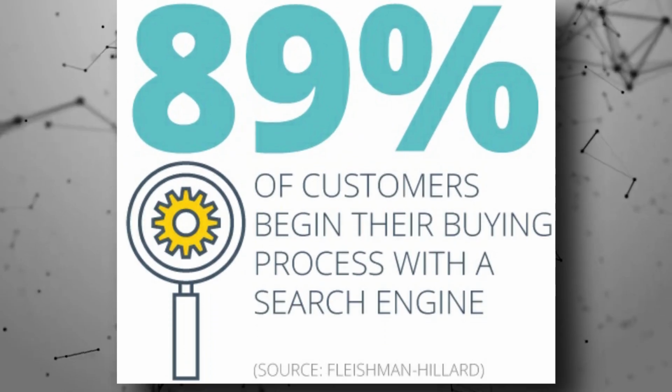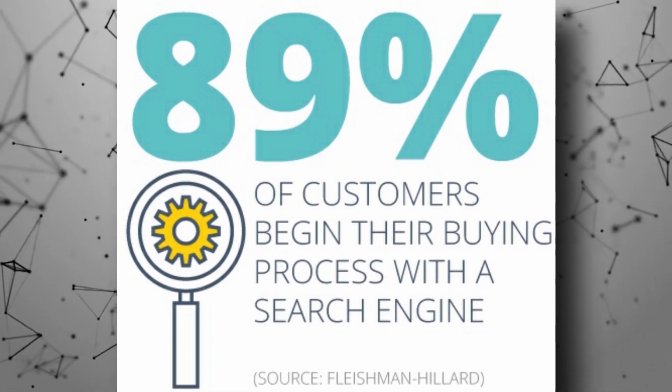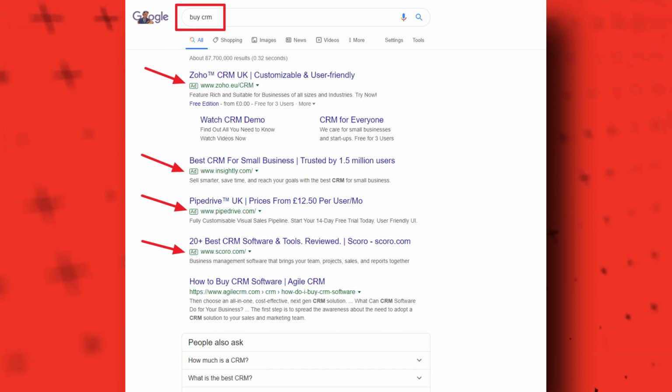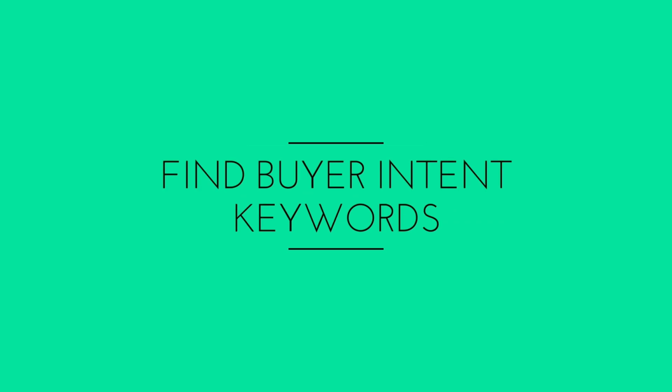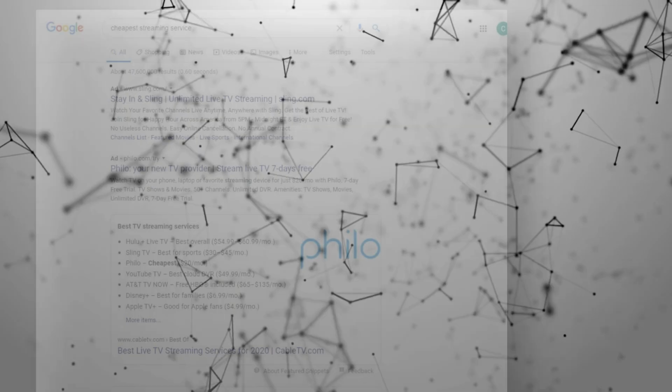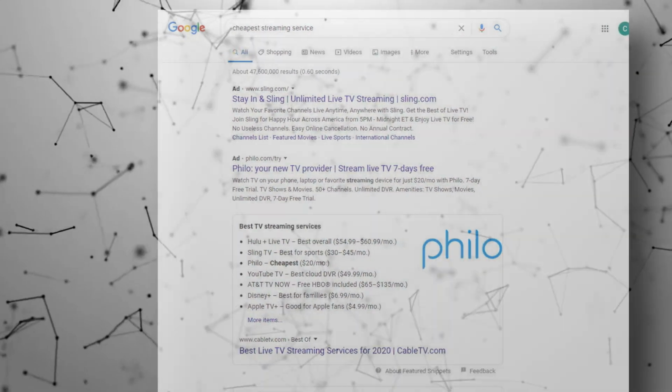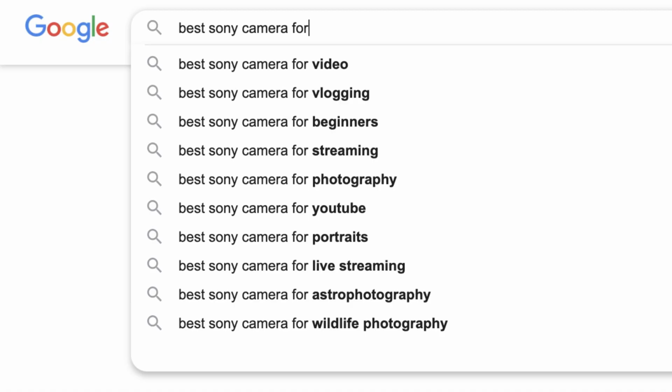Did you know that 89% of customers start their buying process in a search engine? If you don't want to pay for ads, there is another free way, and I will explain that next. The first step is to find the best buyer intent keywords for your affiliate product. Buyer intent keywords are search queries that show someone is actively looking to make a purchase. Once you know the buyer intent keywords that your ideal customers are using, you can start to target them with relevant content.